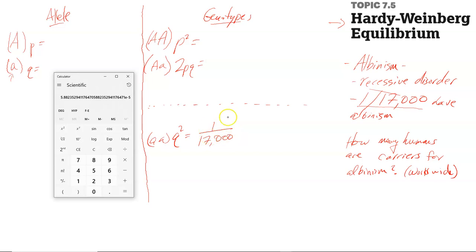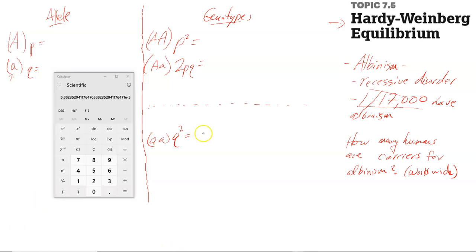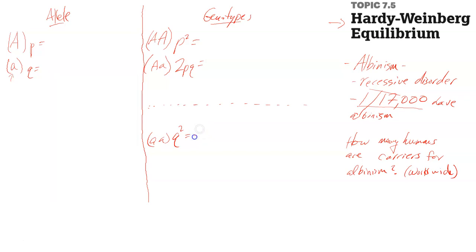What this means is 5.88 times 10 to the negative 5. So I can write this as, and this is called scientific notation, 5.88 times 10 to the negative 5.